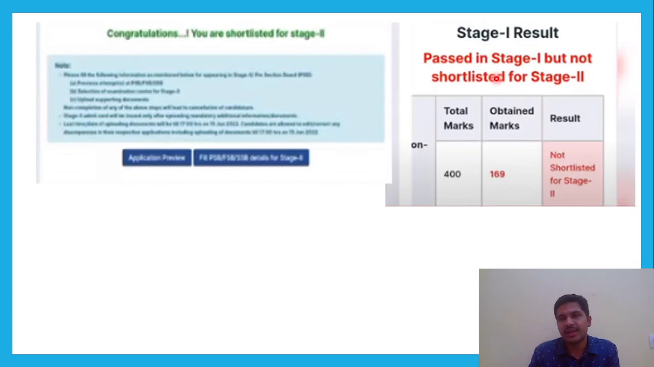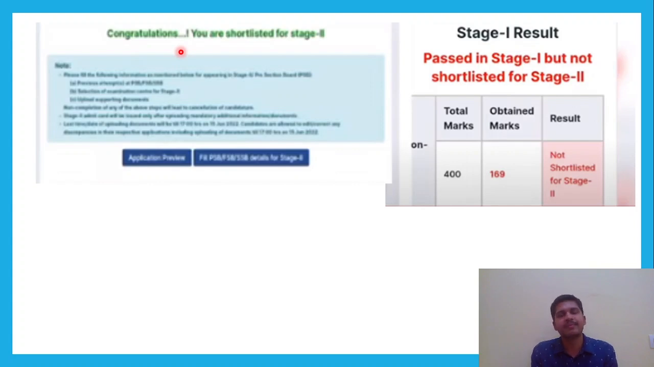But if everything goes well, you will make it, and the result will be like this: Congratulations, you are shortlisted for stage 2. Then you have to select any PSB center out of the 4 options. The options will be, I think, Chennai, Goa, Kolkata in West Bengal, and Noida. Here PSBs are held. If you qualify in PSB, then you will be asked to come for FSB.